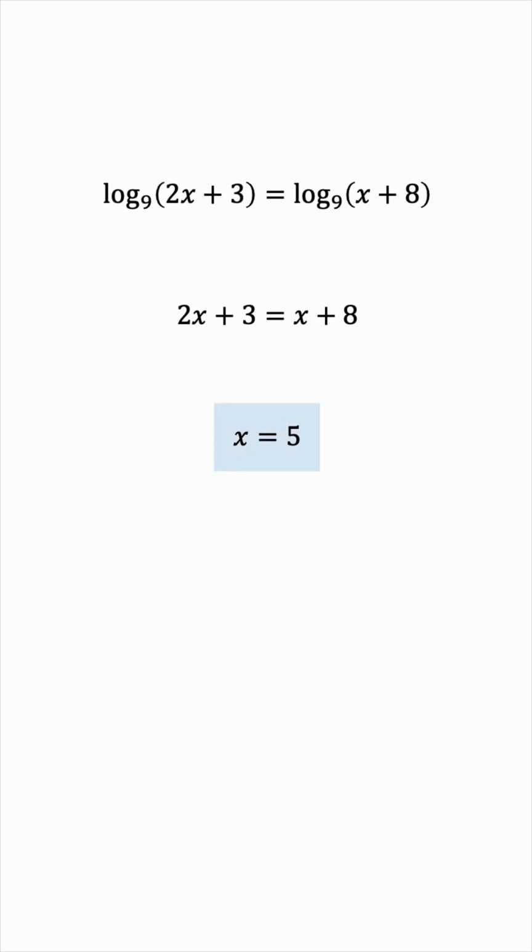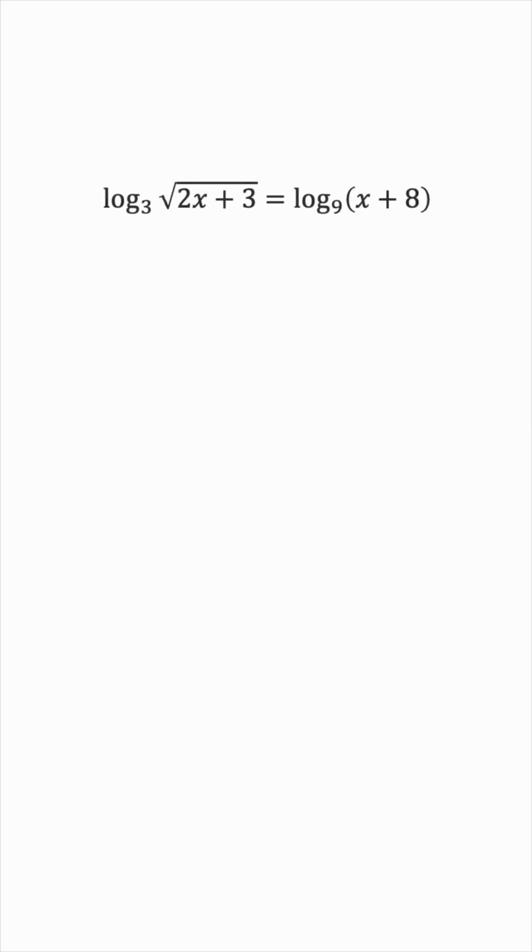As promised, I said I'd show you a second method. So let's go back to the original equation. If you're someone who likes to use formulas, then you can use the base change formula for a log. If you have log base x of y, and you want to change this to base z, for example, then you do your desired change, but then you divide by the log of the old base, using your new base. So it'll become log base z of y divided by log base z of your old base, x.